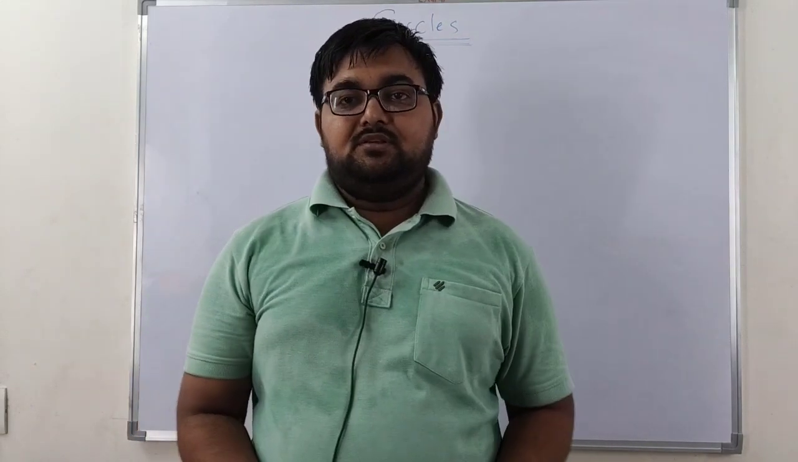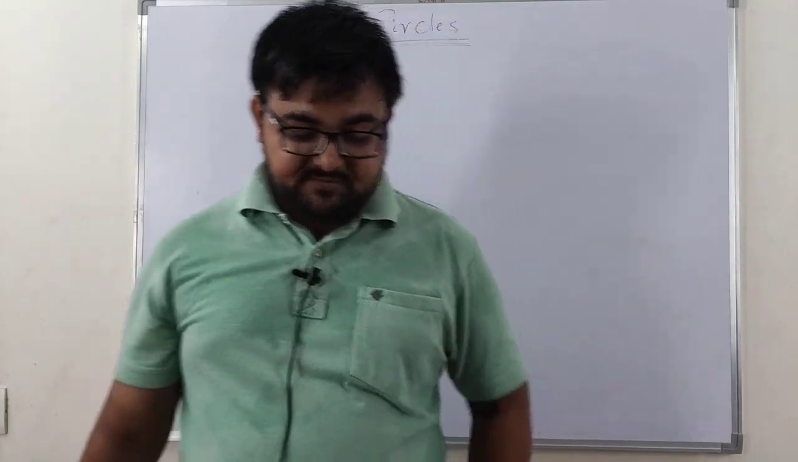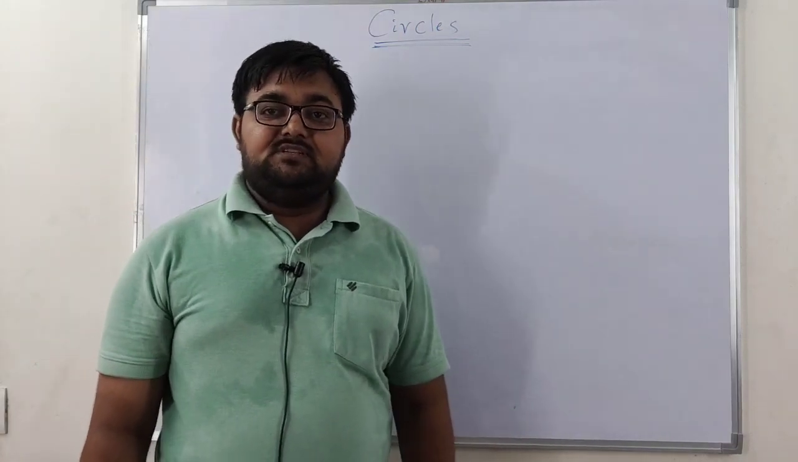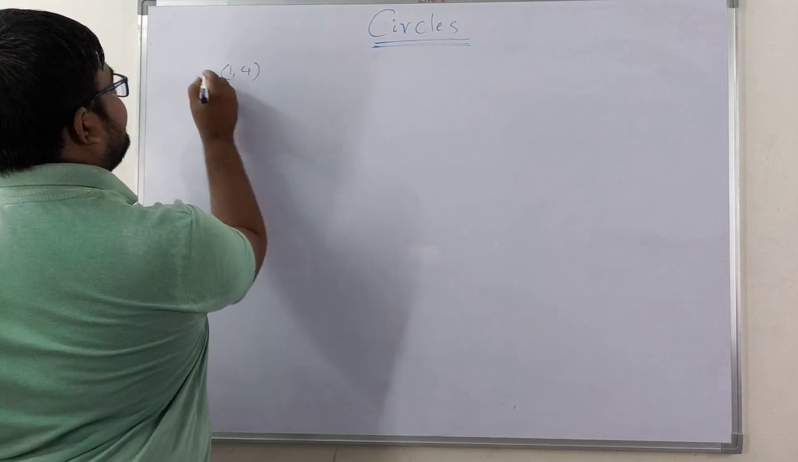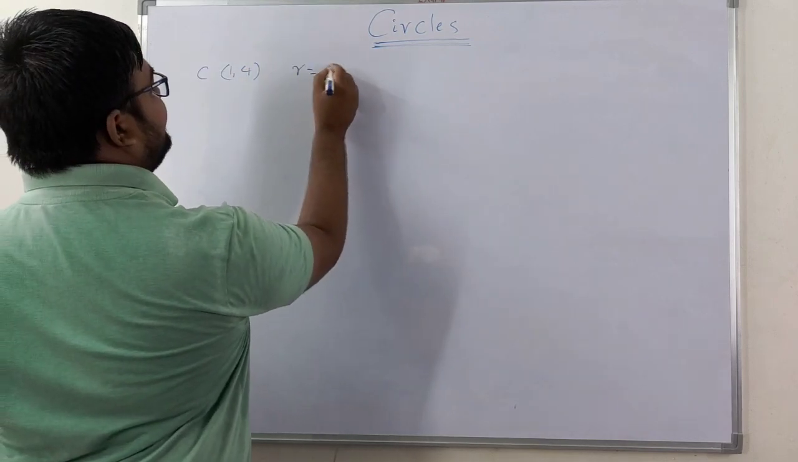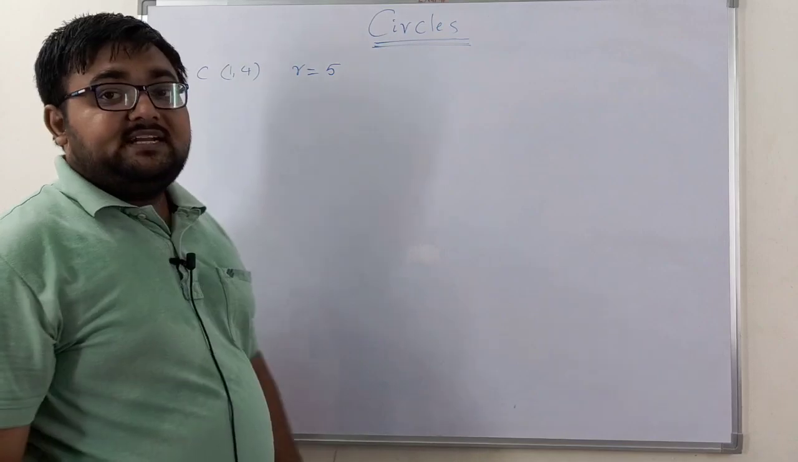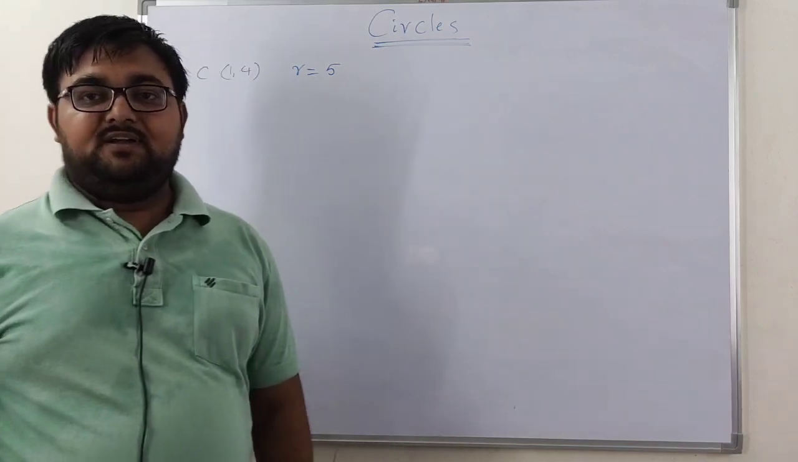Okay, let us see the questions. So the first question is given. Find the equation of the circle whose center is (1, 4) and radius is 5. So the center is (1, 4) and the radius is 5.